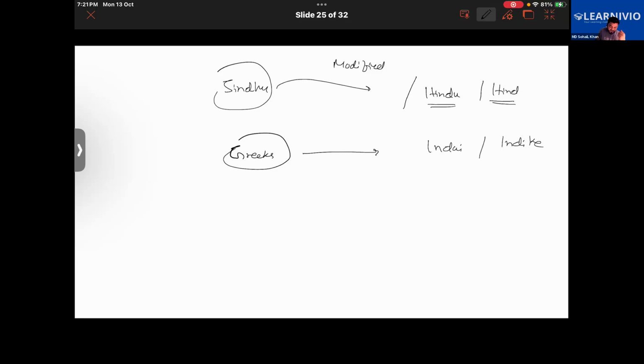Okay, now. After this, Chinese travelers also came to India, right? They also had good interaction with India, via trade actually, right? And also because of the religion Buddhism. You know about Buddhism, right? You have heard about Buddhism, it's one of the religions.